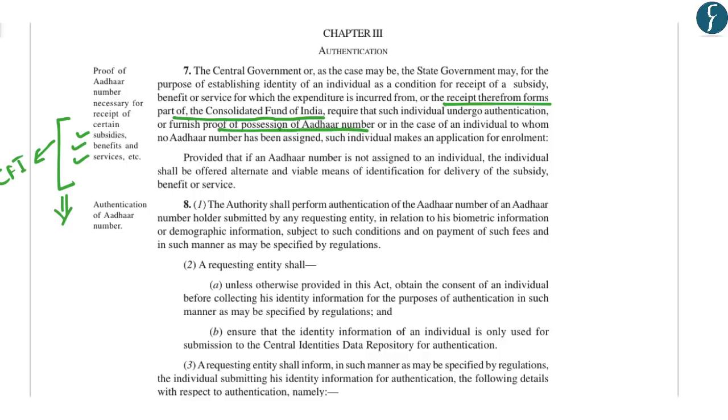Thus, this particular topic becomes important because it was in respect of this that this bill was passed as a money bill. Hence, we have seen important issues pertaining to Aadhaar.